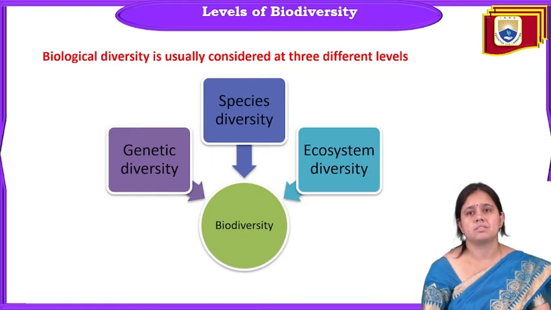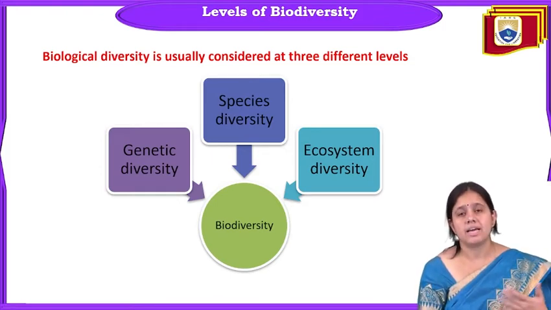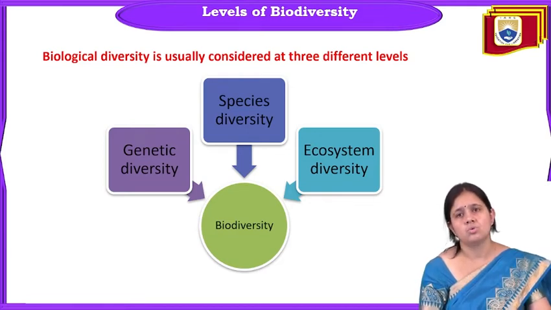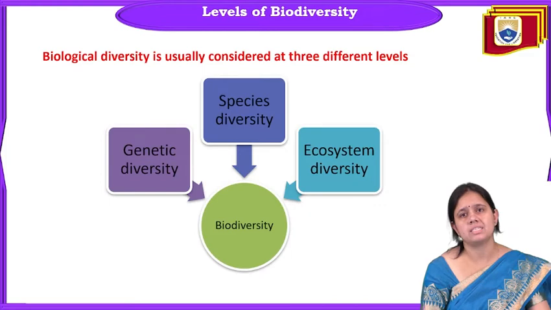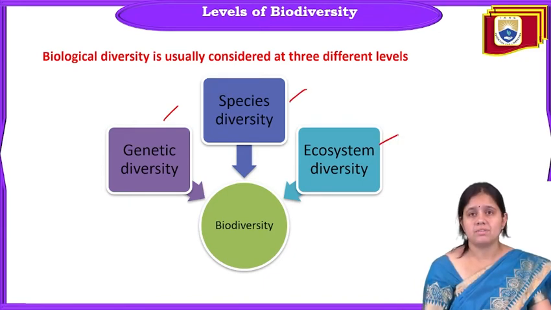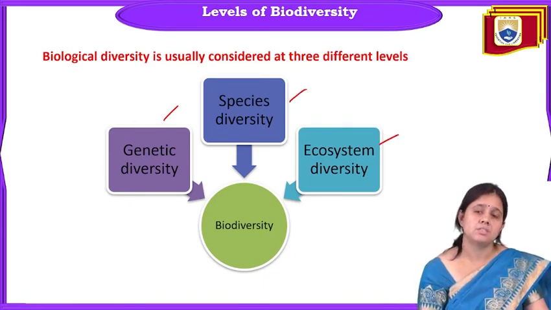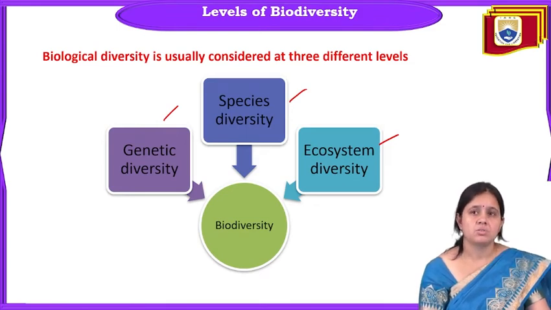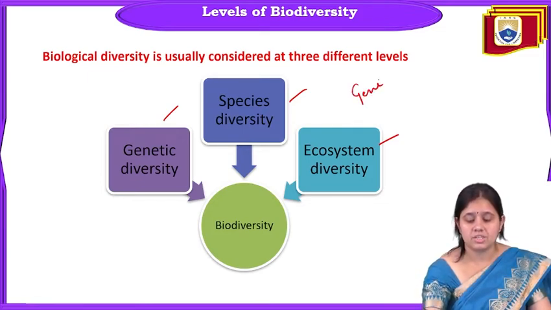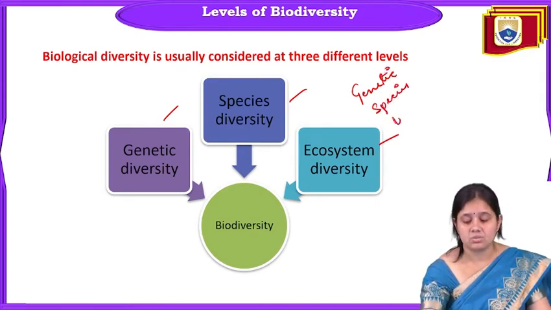So biological diversity. Diversity means variability among the organisms that are present on the earth. So we have categorized biodiversity on the basis of three levels. First one is genetic level, species level and ecosystem level. So first, we are going to discuss diversity on the basis of genes, and next is diversity on the basis of species and diversity on the basis of ecosystem.